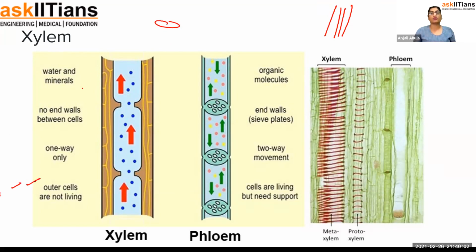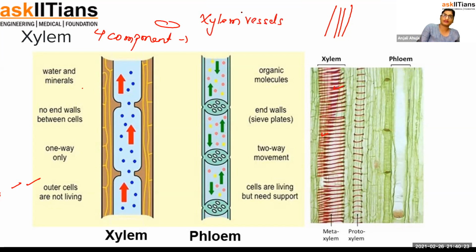Actually, now, if I talk about the component, see, this is xylem, a pipeline kind of thing. If I talk about the components of xylem, xylem is a tissue, a group of cells. It consists of mainly 4 components. Xylem vessels, xylem tracheids, xylem fiber, and xylem parenchyma. These are the 4 components of the xylem.